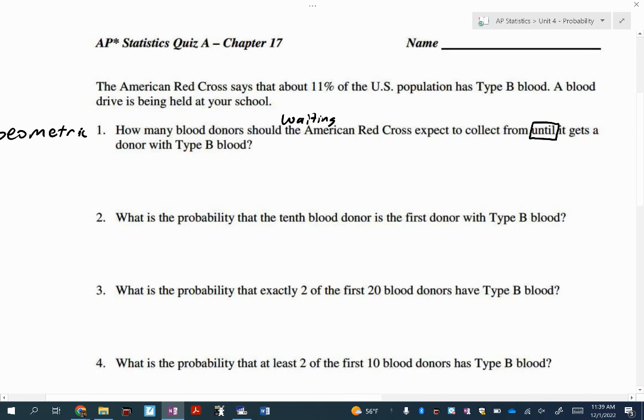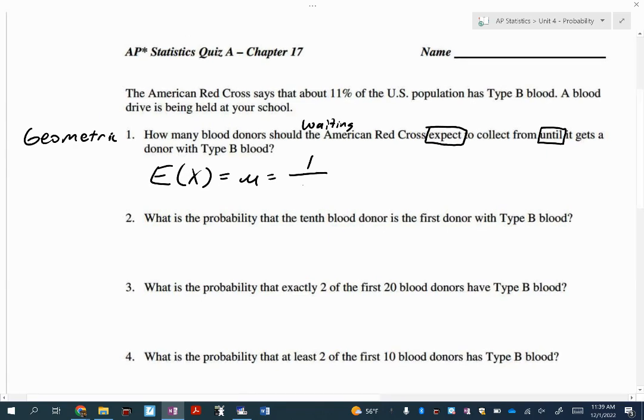Then I have another key word. What is it, Diana? Expect. So that means I'm finding what? Expected values, correct. Nice. So just take a sneak peek back to your notes if you don't know the formula for the expected value in the geometric model. It is 1 over P.